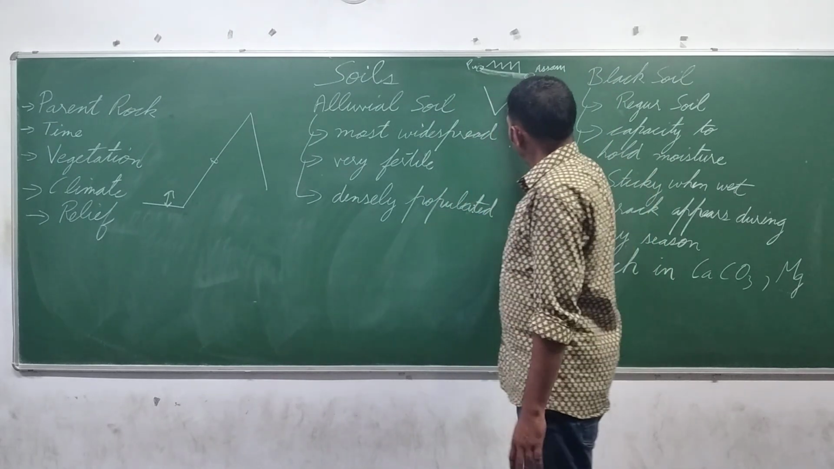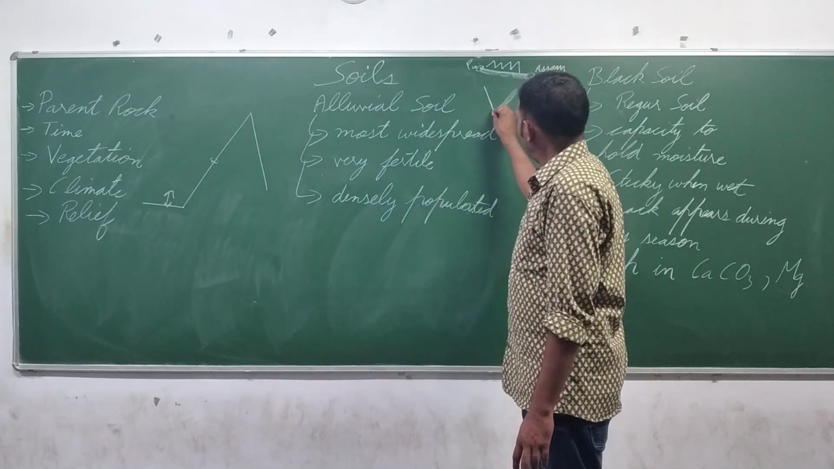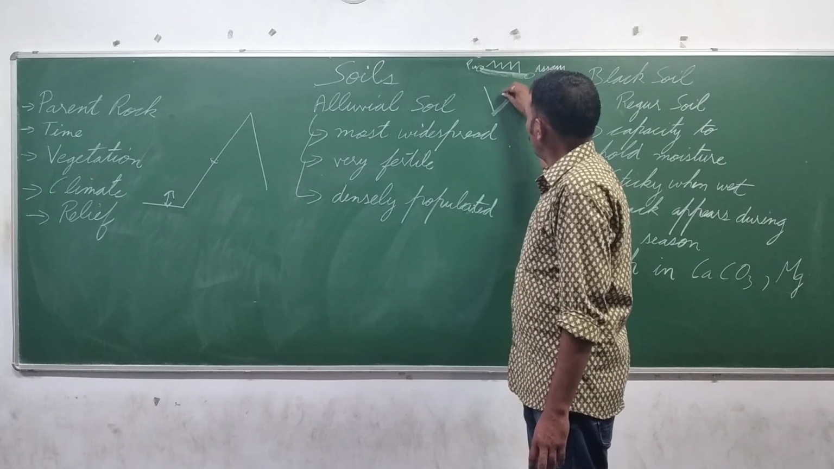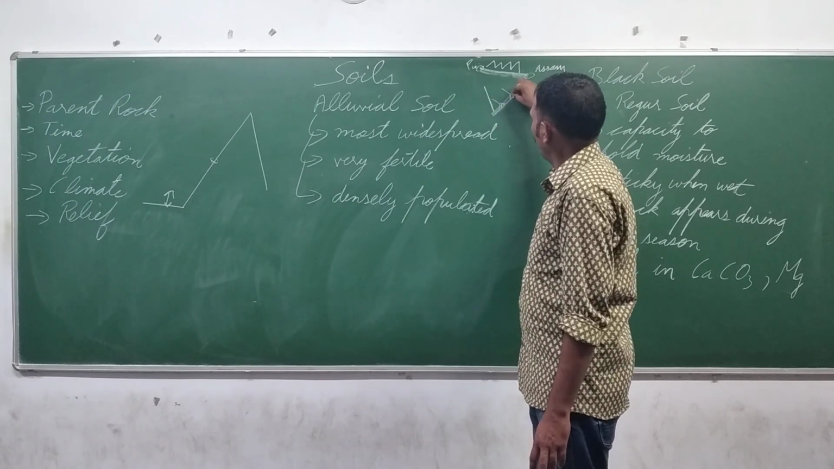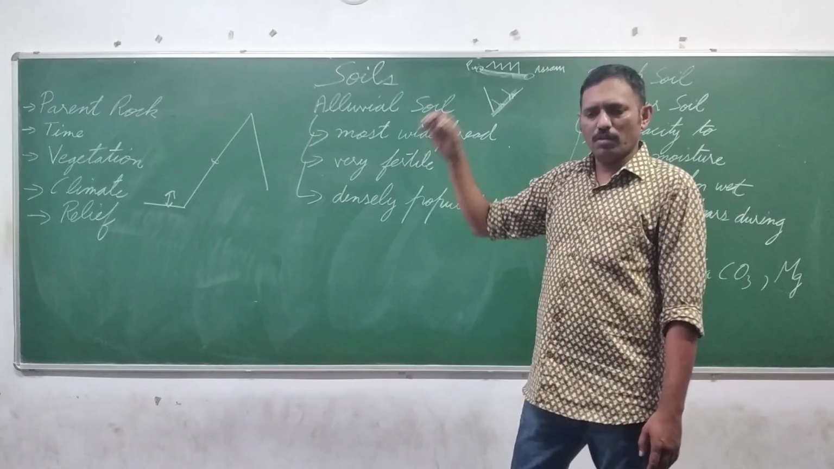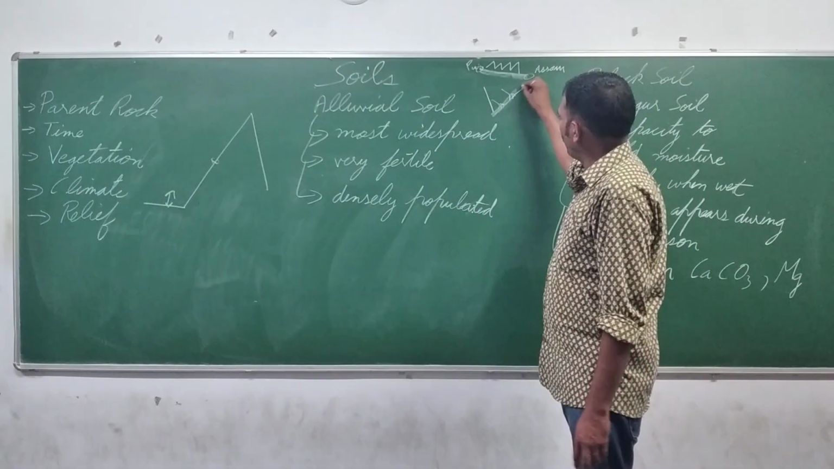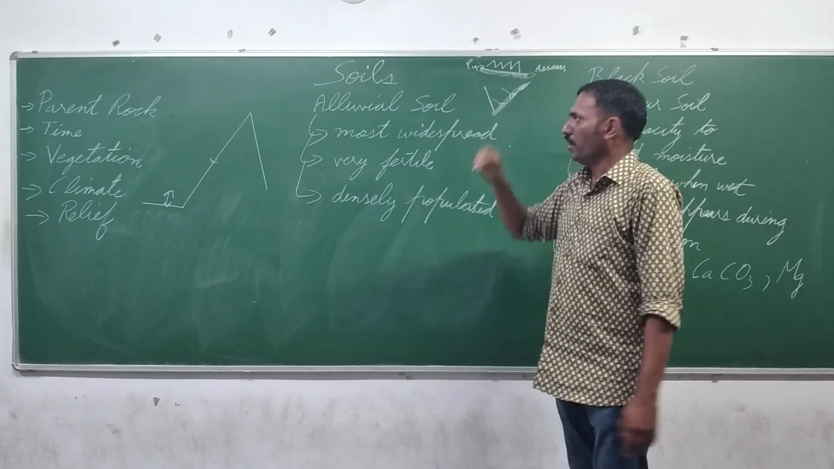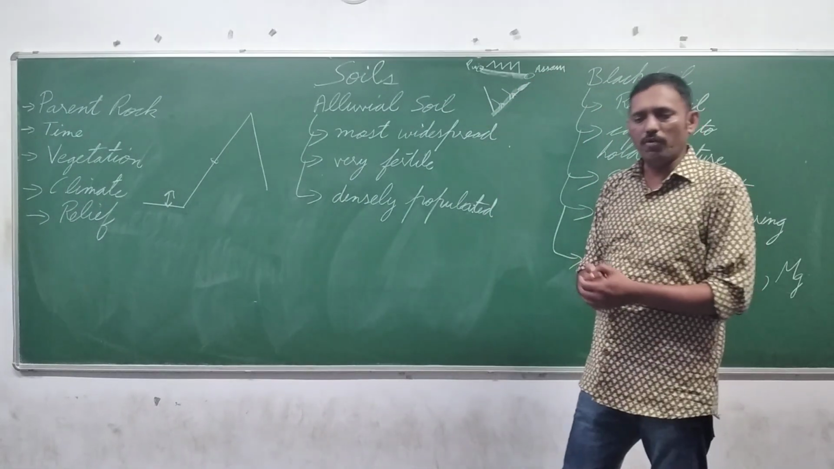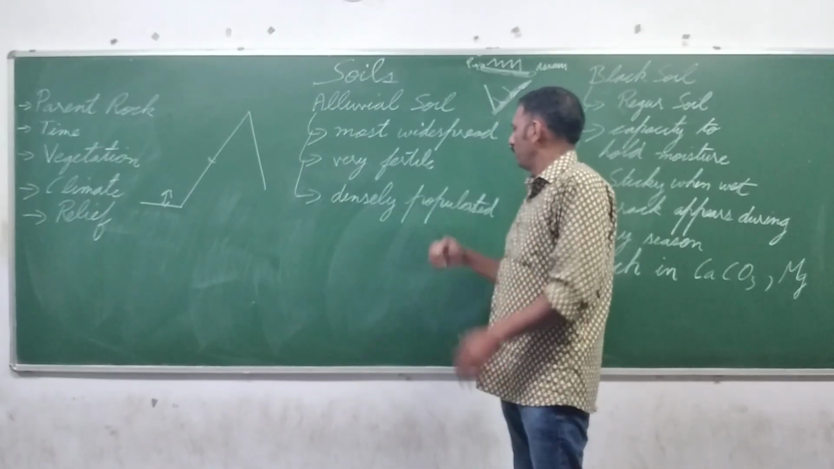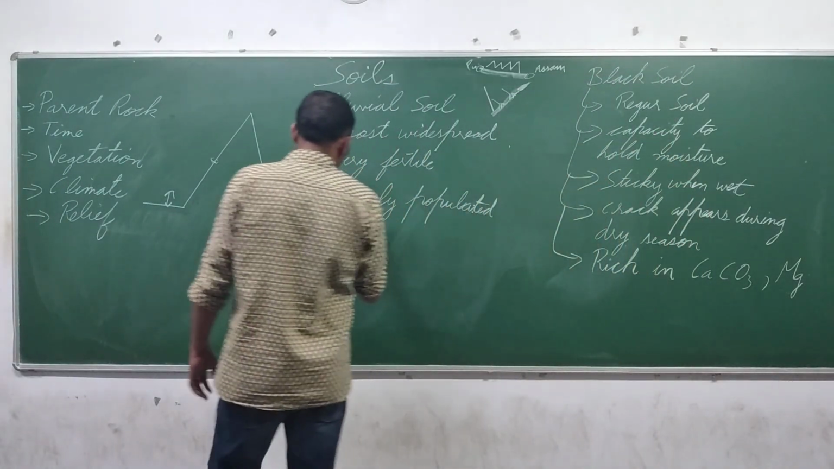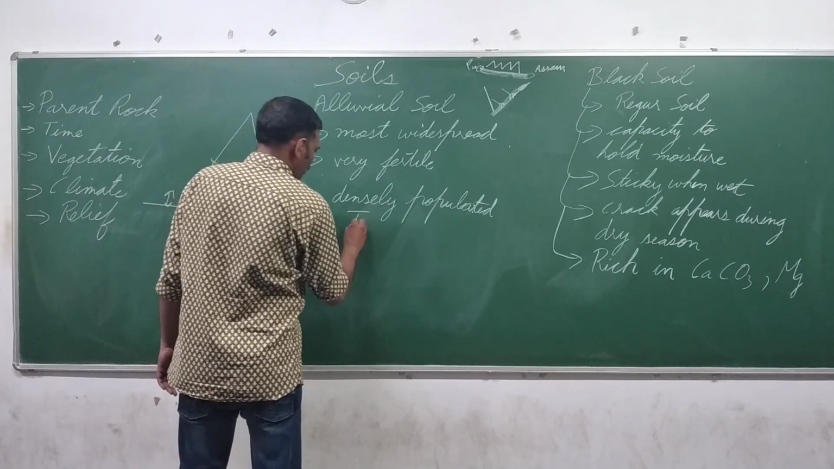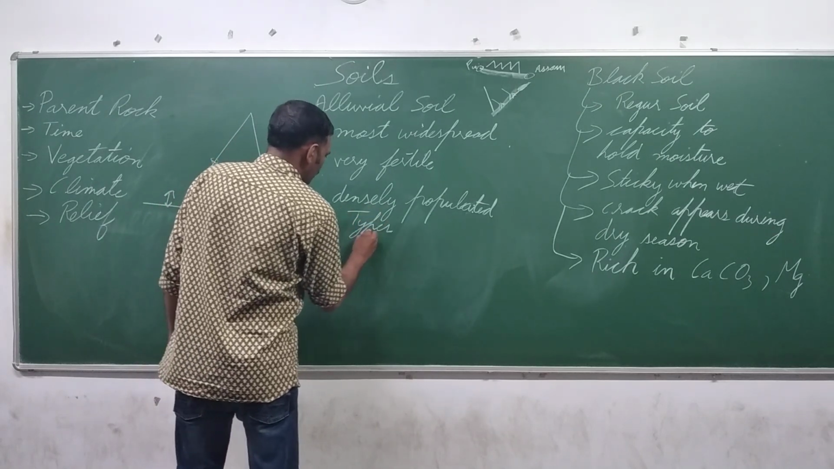Next, this soil also occurs in the eastern coastal plain, because here there are deltas of different rivers: Mahanadi, Krishna, Kaveri, and the Ganga Brahmaputra delta in West Bengal. So in the delta regions also alluvial soil is found. Now this soil can be of two types, Khadar and Bangar soil.